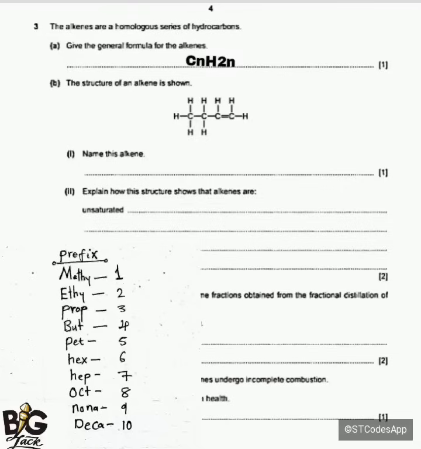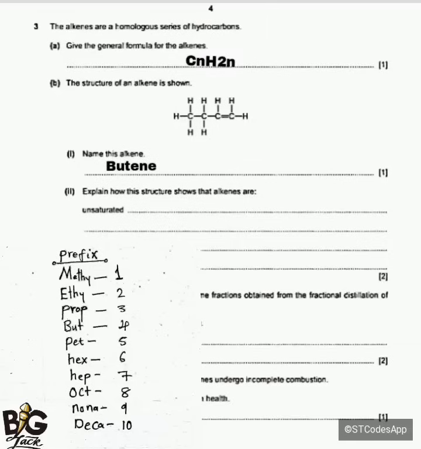Now, all alkenes end in the suffix E-N-E. Since this one contains 4 carbon atoms, it is but, and because we are talking of alkenes, this is butene. So the name of this alkene is butene.